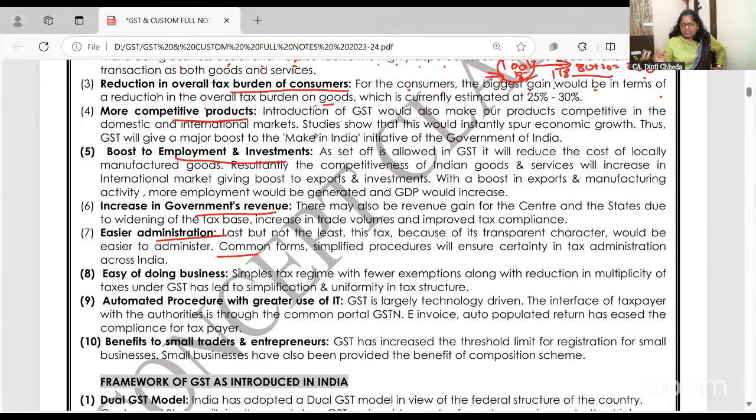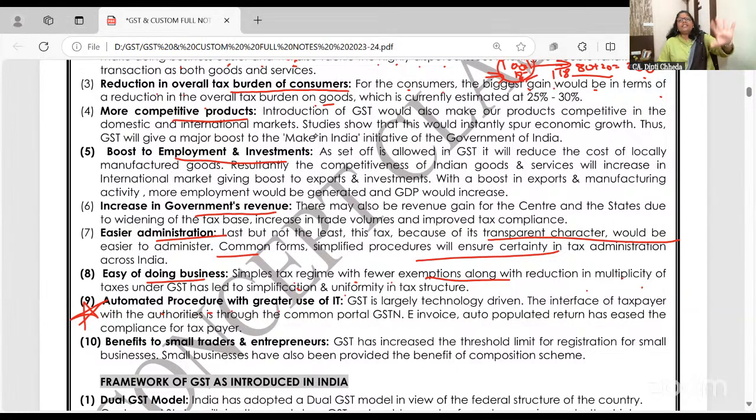Easier administration: GST is a simple, transparent act and it is very easy to operate. Ease of doing business, simple tax regime, fewer exemptions make it easy to work. Automated procedure: yes, this is really true, none of the acts are as automated as GST.